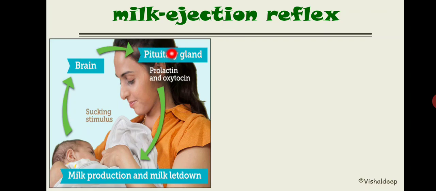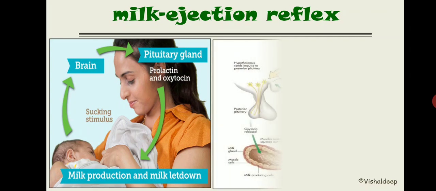Inside the brain, the pituitary gland will secrete oxytocin, and this oxytocin will increase the milk let down. The prolactin is responsible for milk production. P stands for pre. Prolactin for production. Oxytocin is for this milk let down. Now let me give you the detailed diagram. You can easily understand how the milk ejection reflex will work.